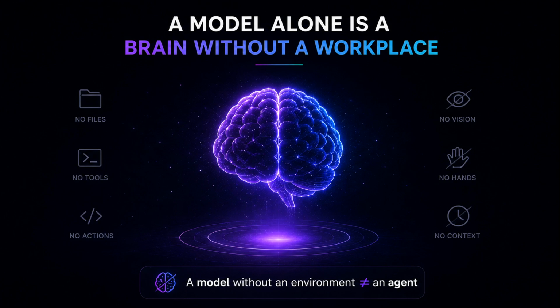A model by itself is like a brain without a workplace. It can think, it can write, it can reason. But if it has no files, no tools, no context, no rules, and no ability to act, then it is not really doing work in your environment. That is why people often get disappointed by AI. They ask a vague question in an empty chat and expect a perfect result. But the model has no real context. It does not know your project, your files, your constraints, your tone, your previous decisions, or what done means for you. Agents become useful when you stop treating AI like a magic text box and start giving it a workplace.